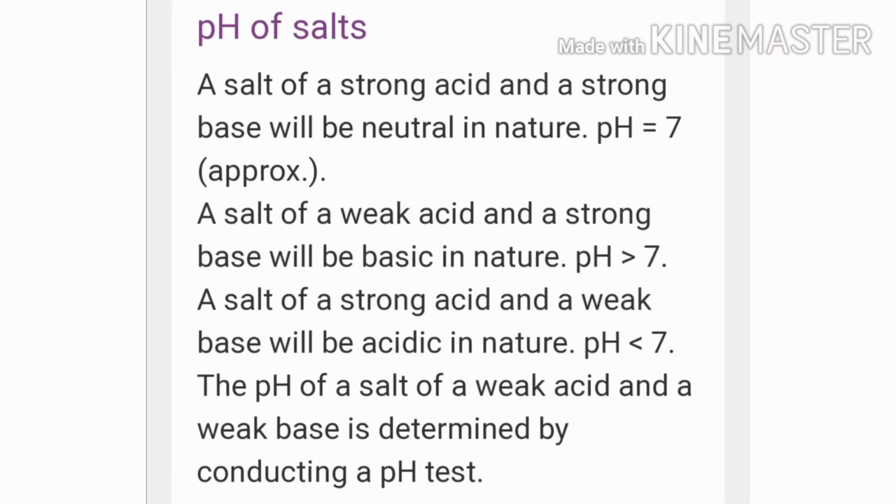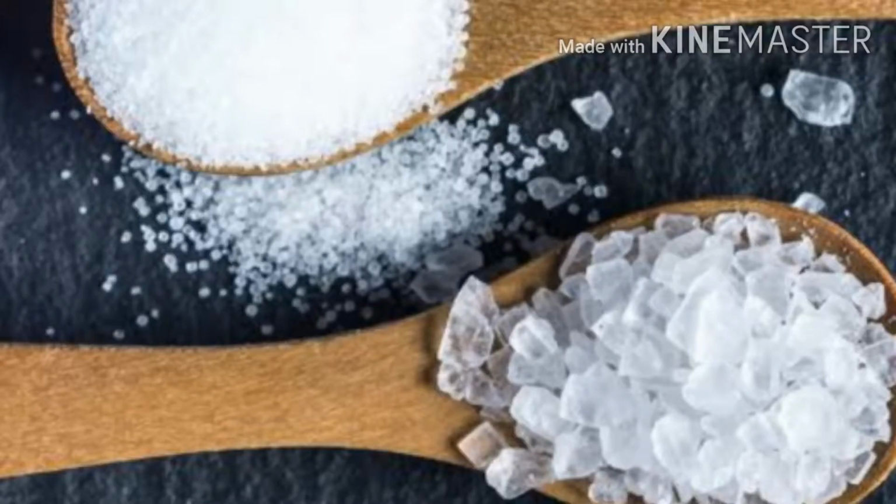Next, pH of salts. A salt of a strong acid and a strong base will be neutral in nature, meaning pH equal to 7. pH equal to 7 means it is neutral. And a salt of a weak acid and strong base will be basic in nature, meaning the value of pH is greater than 7. And a salt of strong acid and weak base will be acidic in nature, meaning the value of pH is less than 7. And the pH of salt of a weak acid and a weak base is determined by using a pH strip.